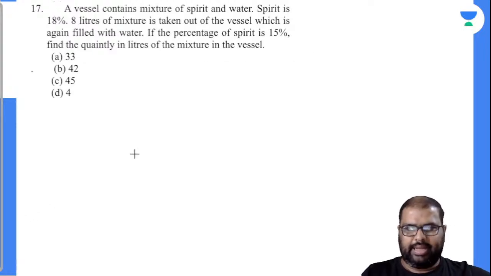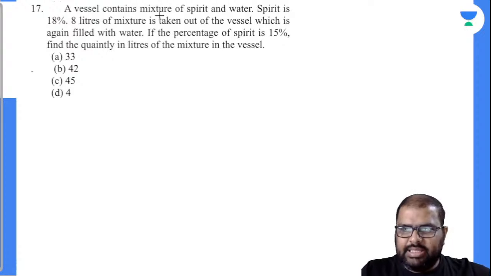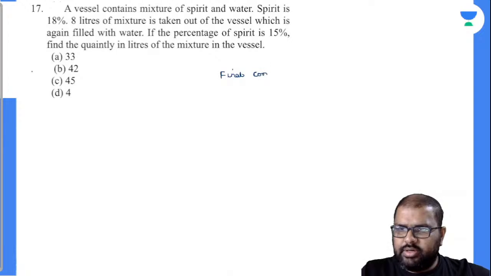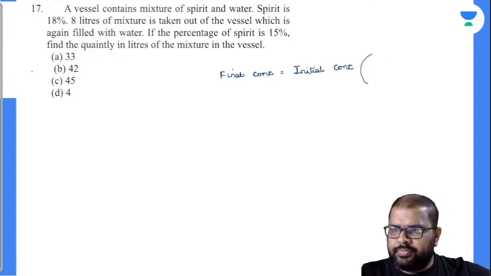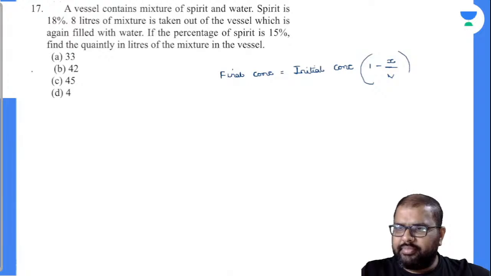So, right. A vessel contains a mixture of spirit and water. See, I have given you a formula for this. So, you can use the formula to solve the question there. Final concentration is equal to initial concentration into 1 minus x by v whole to the power of n.